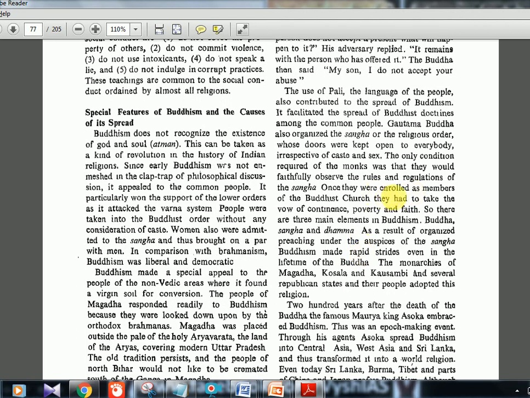And once they were enrolled as members of the Buddhist church, they had to take the vow of continence, that is celibacy, poverty and faith. Actually, there will be a lot of things which you learn in the NCERT textbook also. The video is already uploaded. Watch that.